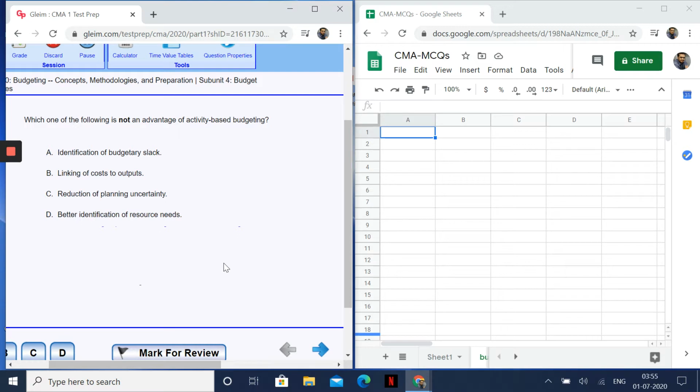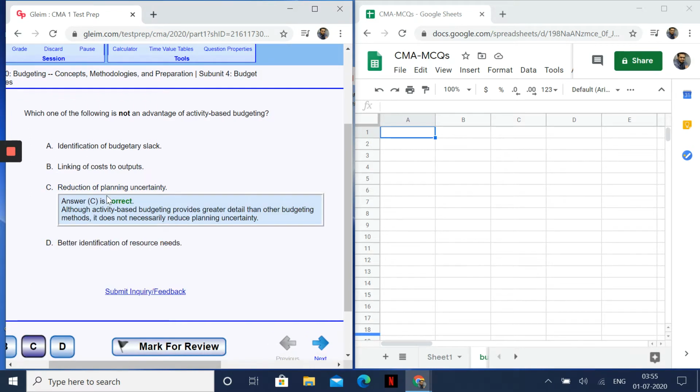Question number 1: which one of the following is not an advantage of activity based budgeting? Identification of budgetary slack, yes it does. Linking of cost to outputs, yes, ABB does that. Reduction of planning uncertainty, okay, this is a question. Planning uncertainty cannot be reduced that easily, so it can be an answer. Better identification of resource needs, yes, ABB does that. So our answer should be this, yes it is.